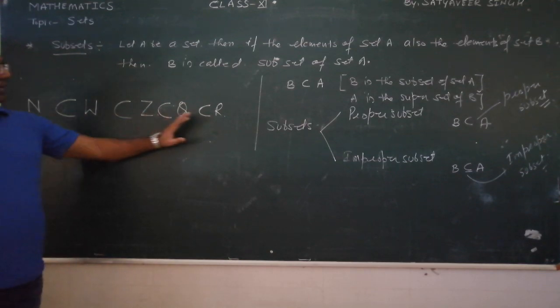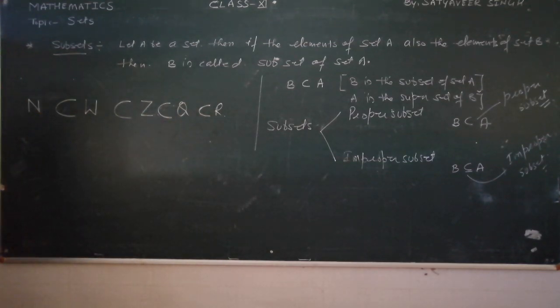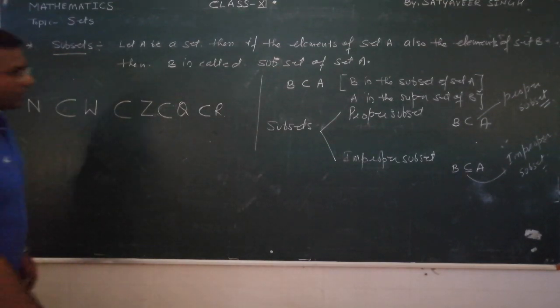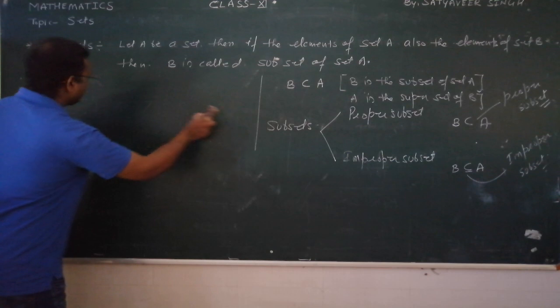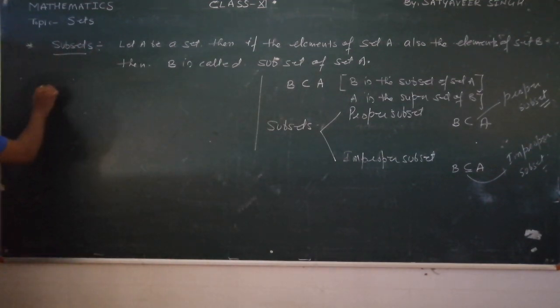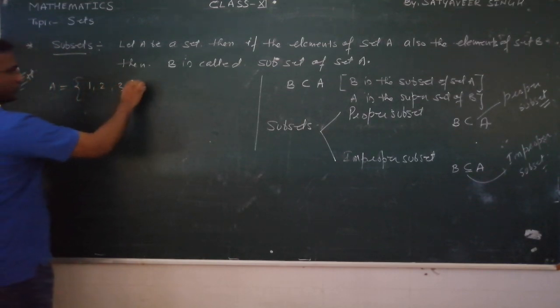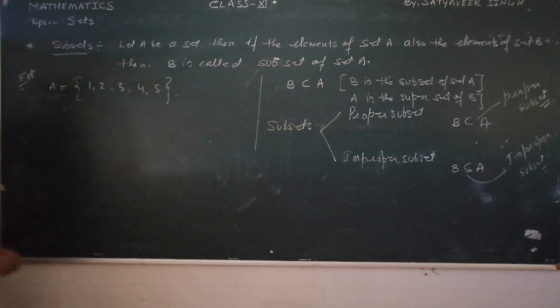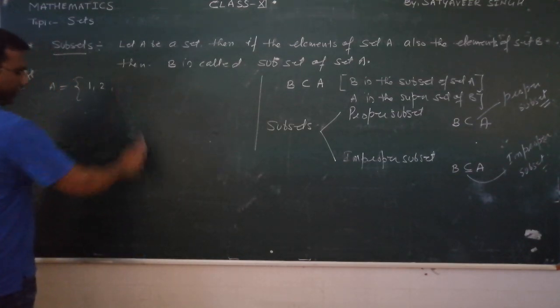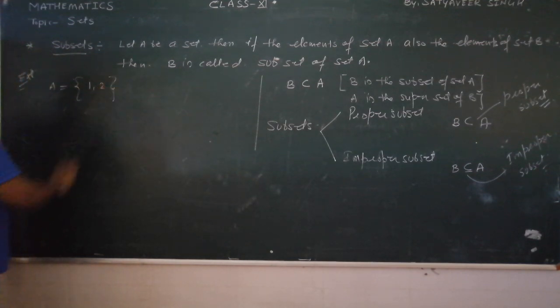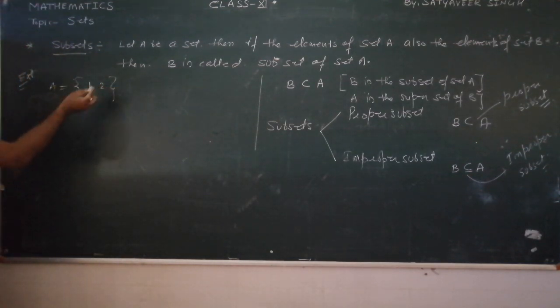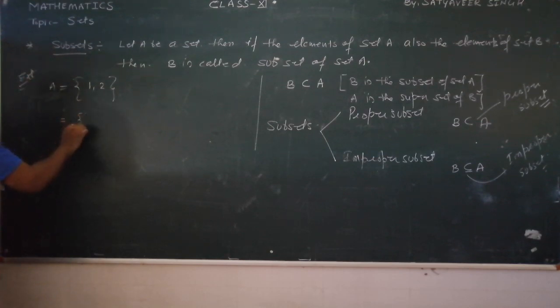So we can understand through the number system what is the meaning of subset, proper subset and improper subset. Let us see some examples. Suppose there is a set A having some elements. Suppose I take fewer elements, only 2 elements, and you want to write the subsets of this. So we can say {1} is a subset of set A.